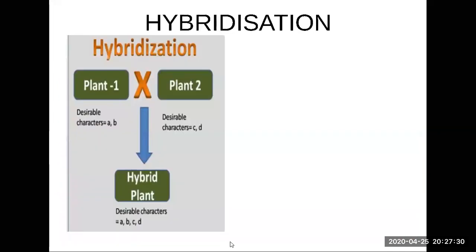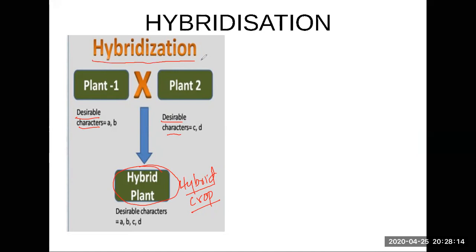Look at hybridization. What's hybridization? Hybridization is producing a better variety of crops, and this crop is called a hybrid crop, because we want the crop to produce more of everything: more grains, more fruits, more vegetables. So this is called hybridization. Scientists take two plants with desirable characteristics, meaning characteristics we want, such as bigger fruits, more grains, sweeter fruits. And they cross-pollinate them to produce new plants. This process is called hybridization.